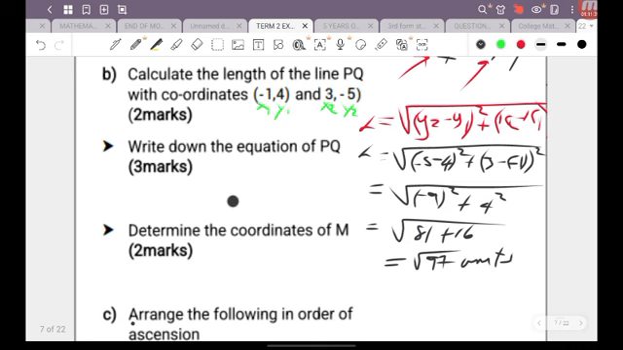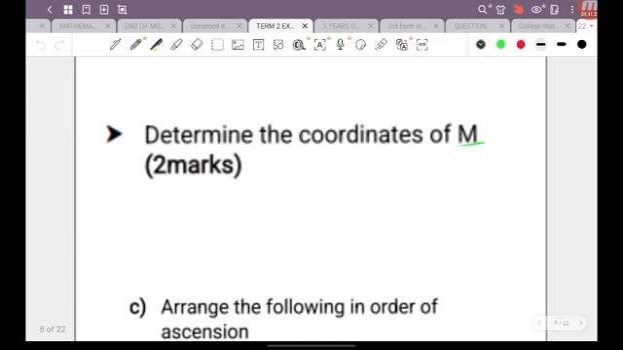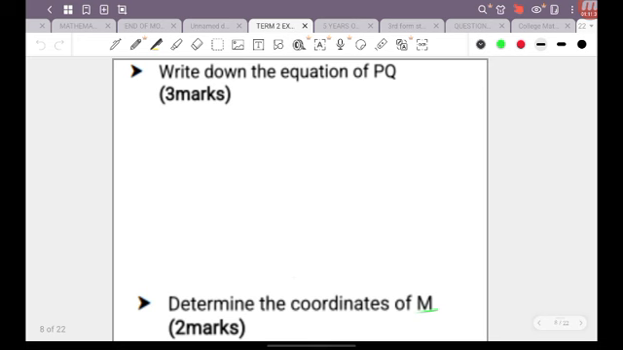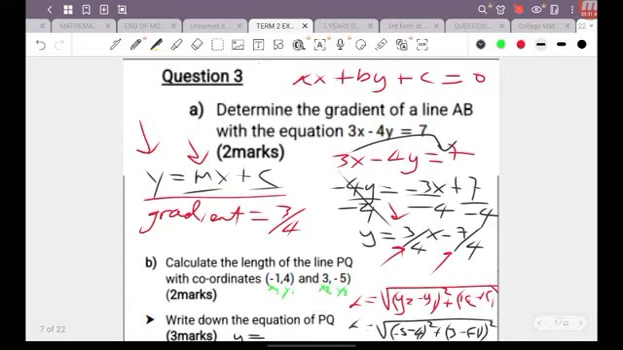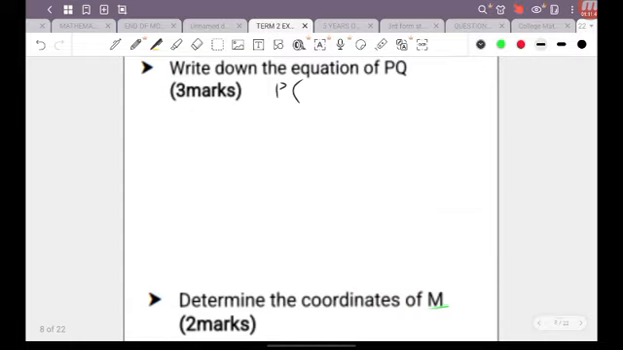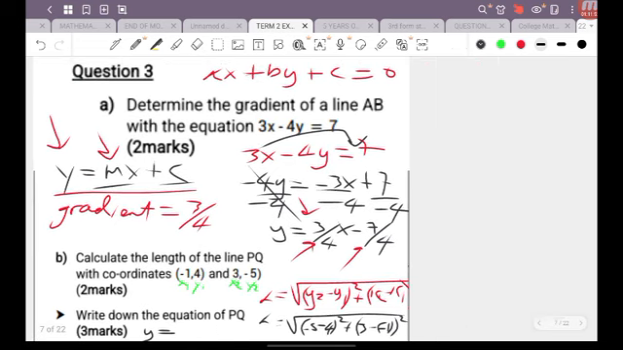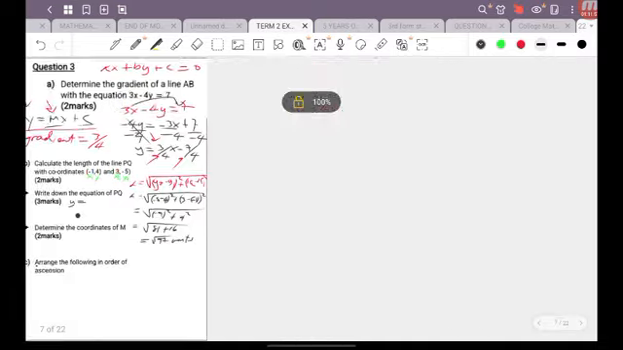We will then proceed to finding the equation of the line. Remember, we stated earlier that the general equation of a line is y equals mx plus c. Let's go to the next page. So we're going to write down the equation of the line. Please remember, let's rewrite our points. P is equal to (-1, 4), and then we have Q, which we stated earlier is (3, -5).